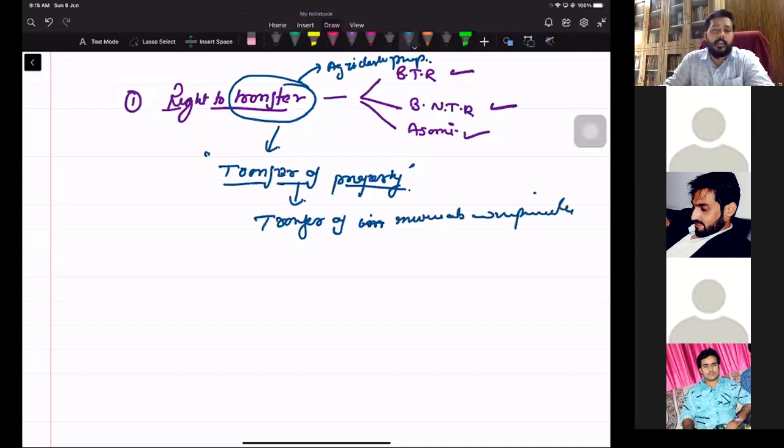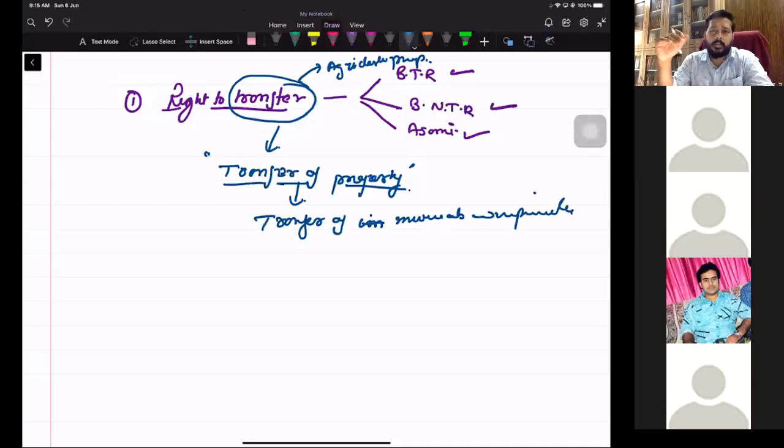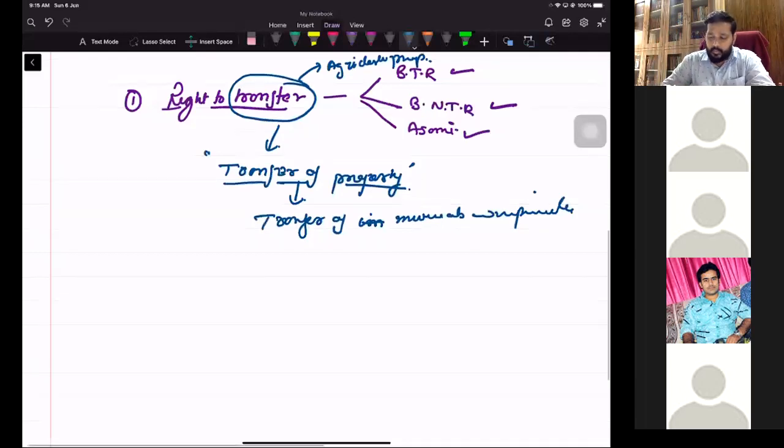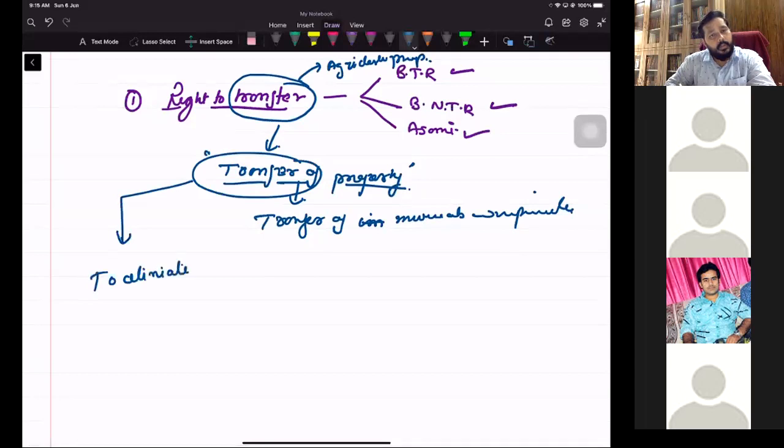How many people have already completed the subject transfer of property in their course? You have gone through it because this is your last semester, so you have studied. Transfer of property means transfer of immovable and movable property. My question is this. When I say transfer, obviously transfer means to alienate, or to give, to sell or to give something from one person to another person.